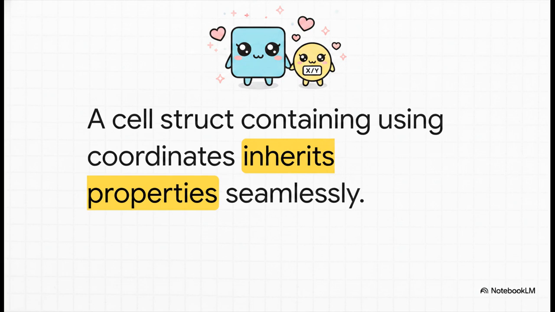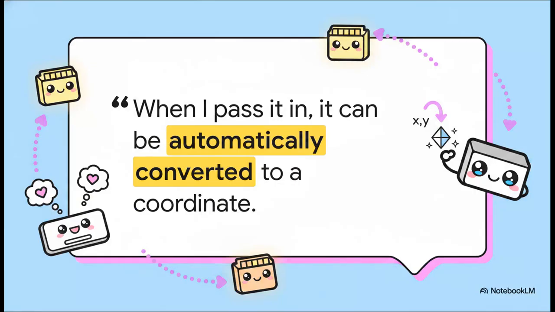In this game, a coordinate is just a row and a column, and every single square on the game board is a cell. By dropping the phrase using coordinates inside the cell struct, that cell seamlessly inherits the properties of a coordinate. It's basically like adopting a child and instantly getting all their toys. You don't have to write bloated accessor methods to reach that nested data. It just works.